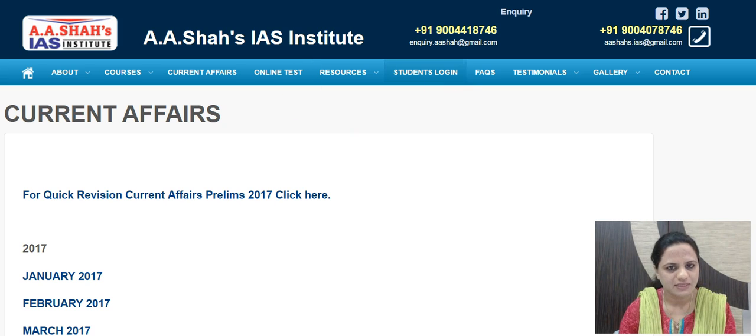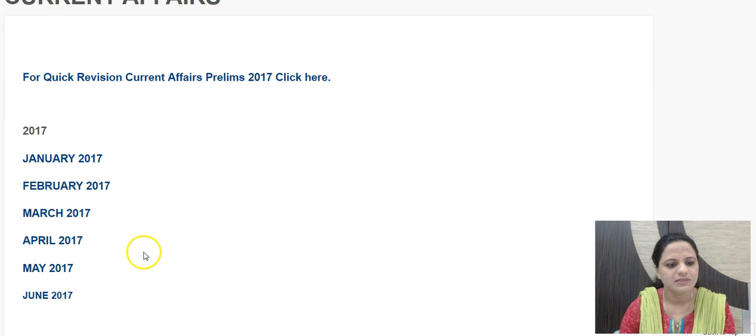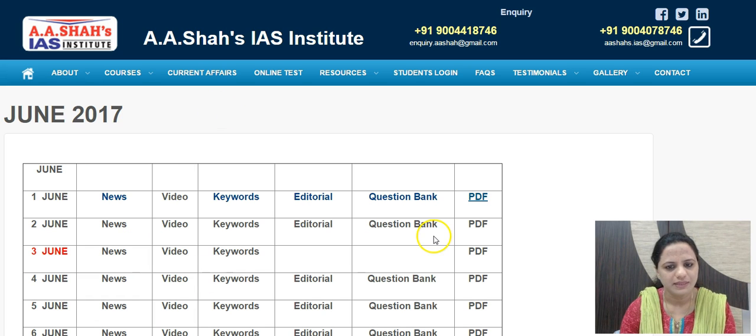And the current affairs which is uploaded here is done on a monthly basis, in the table provided here. So for the month of June, in the table here, we upload news, keywords, editorials and question bank. This is all based on the Hindu newspaper. These news items which are covered here are also provided in a PDF format along with the keywords, editorial and question bank for the day. So you can download this PDF and go through the material too.